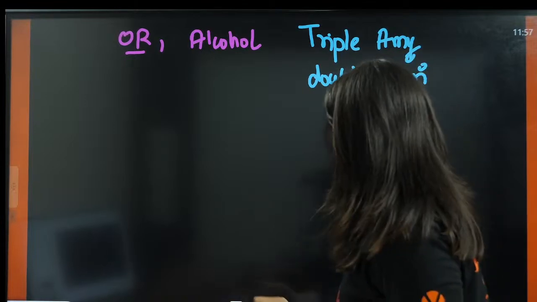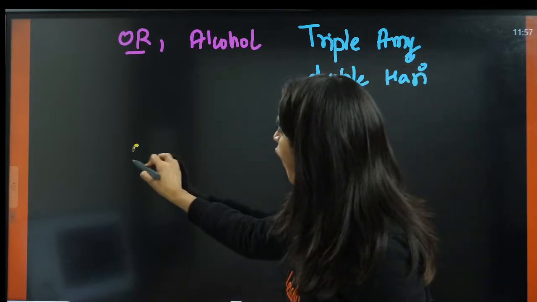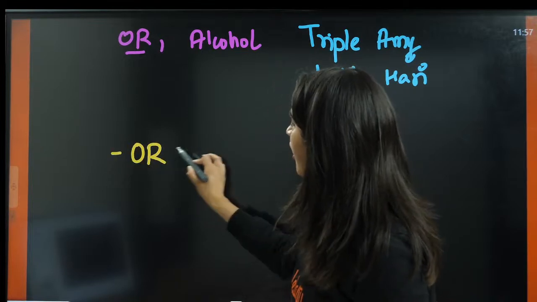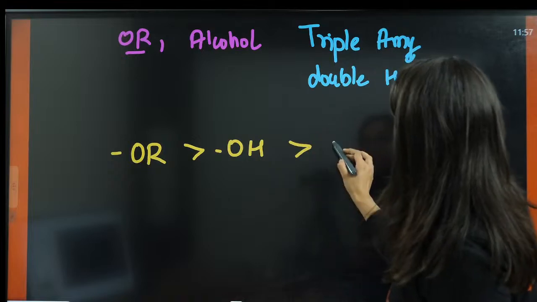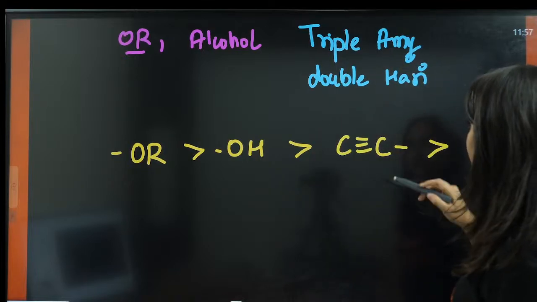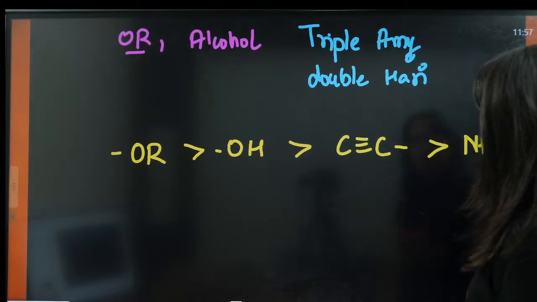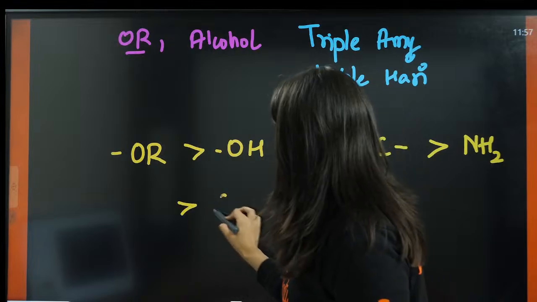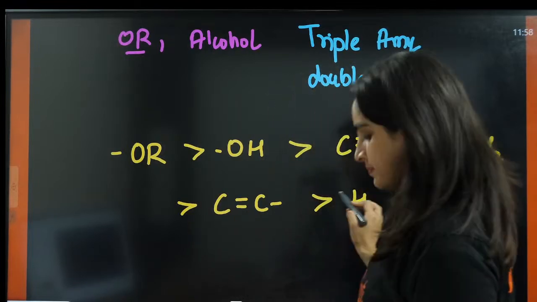So alcohol means OH, then triple bond, and after that amine, then double bond, and after that hydrogen.